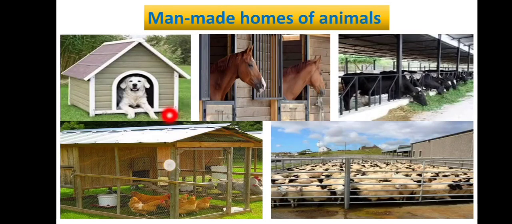Once again, we make kennels for dogs and horses are kept in stables. Cows are kept in sheds. Hens are kept in coops. Sheep are kept in pens.